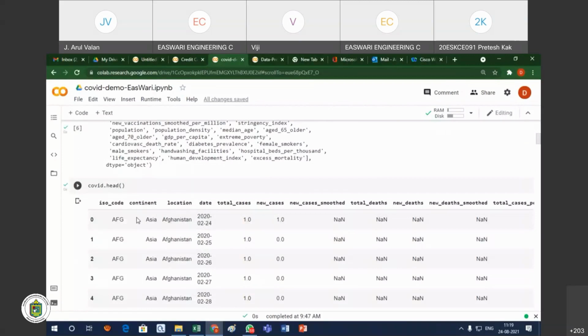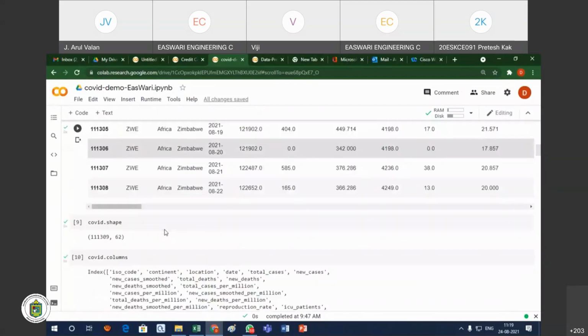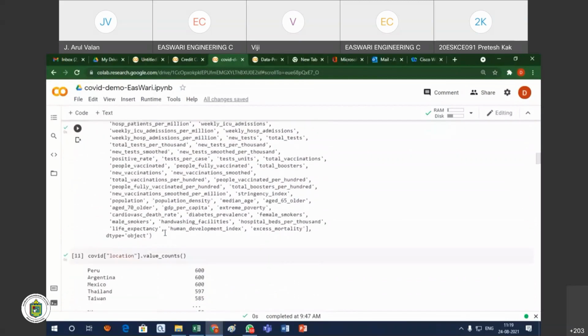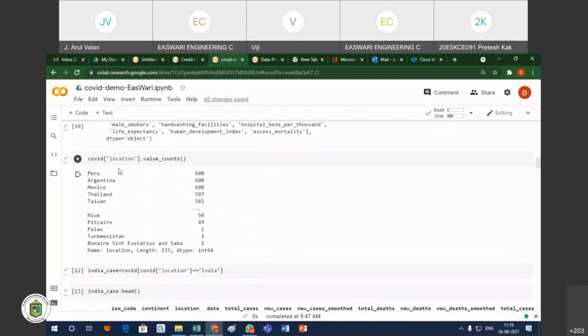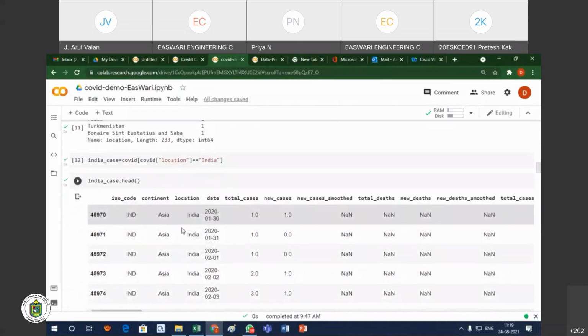You see that I'm reading the first 5 records and the last 5 records. It is country wise, the whole world, all the data will be there, location wise. Suppose from the whole data set, I'm extracting only the India data, the location only India. So India, you see, 31 2020.